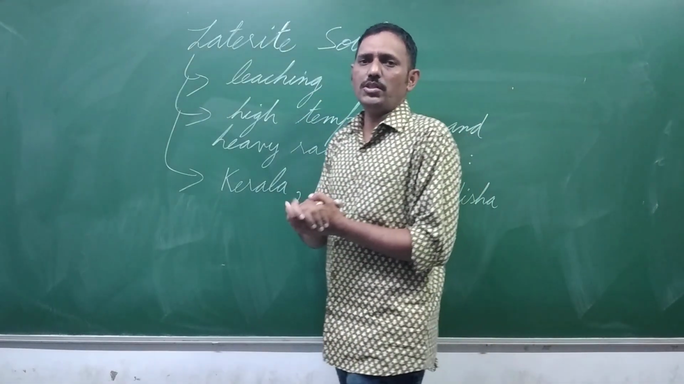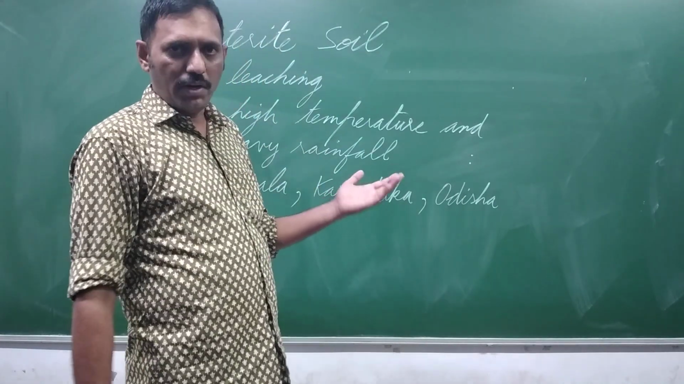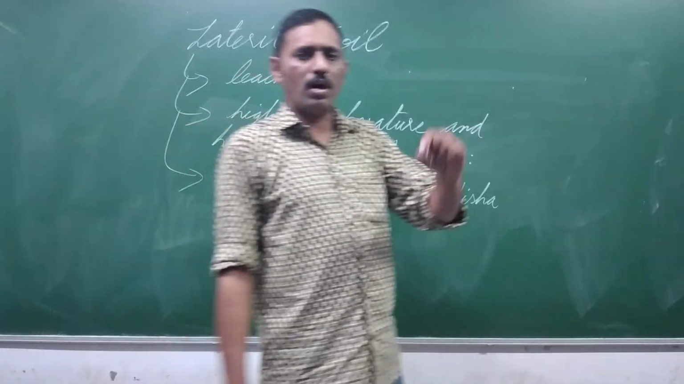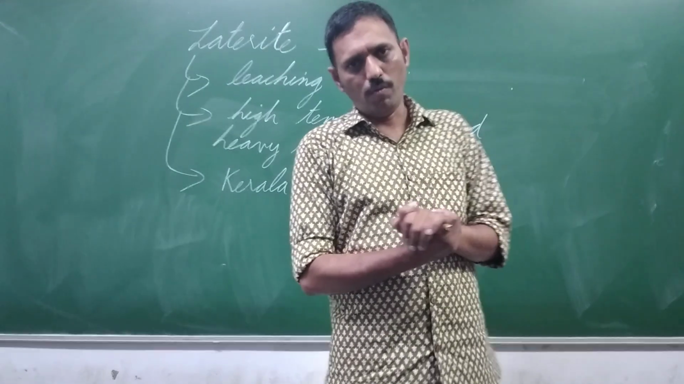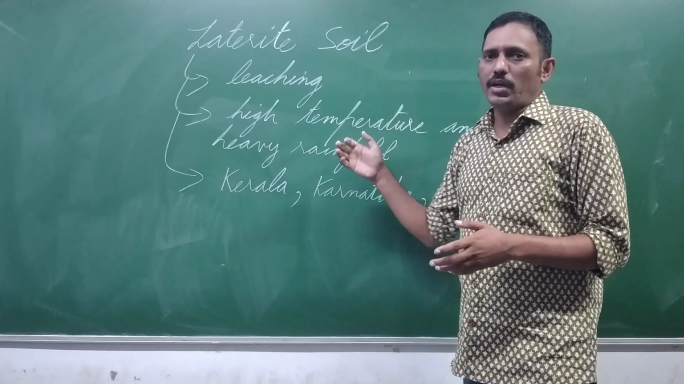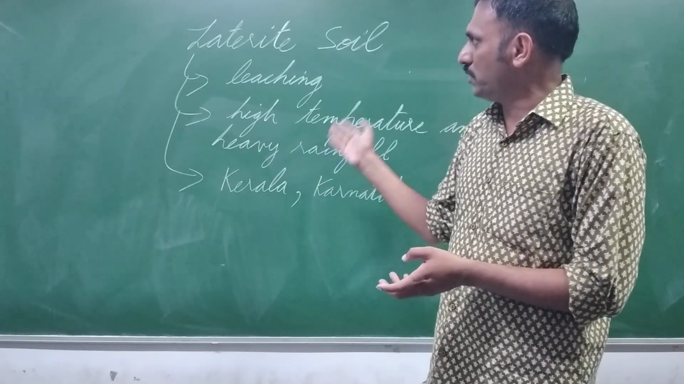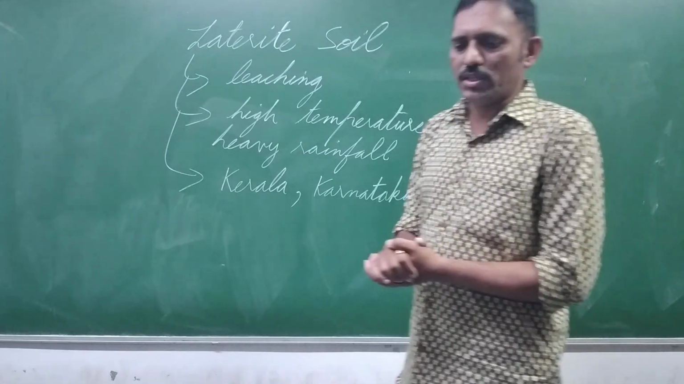Next, this soil is found mainly in the Western Ghats where heavy rainfall is there: Kerala, Karnataka, Goa, Maharashtra, and some parts of Orissa also. This soil can be used for cultivation. Mainly cashew nuts are grown in this kind of soil. But proper manure and fertilizers are needed.